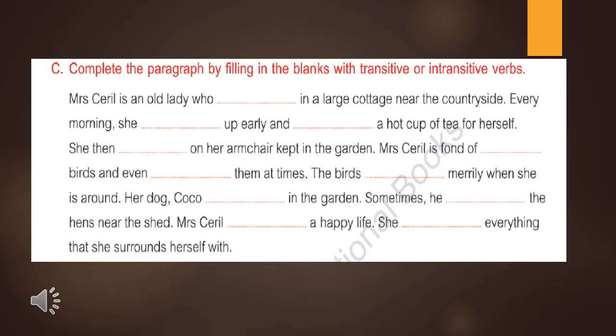Her dog Coco, after Coco we can write here plays. Her dog Coco plays in the garden. Sometimes he, after "he", we can write chases. Sometimes he, which means the dog, chases the hens near the shed. Mrs. Cyril, after Cyril, we can write leads. Mrs. Cyril leads a happy life. She, after "she", enjoys. She enjoys everything that she surrounds herself with.